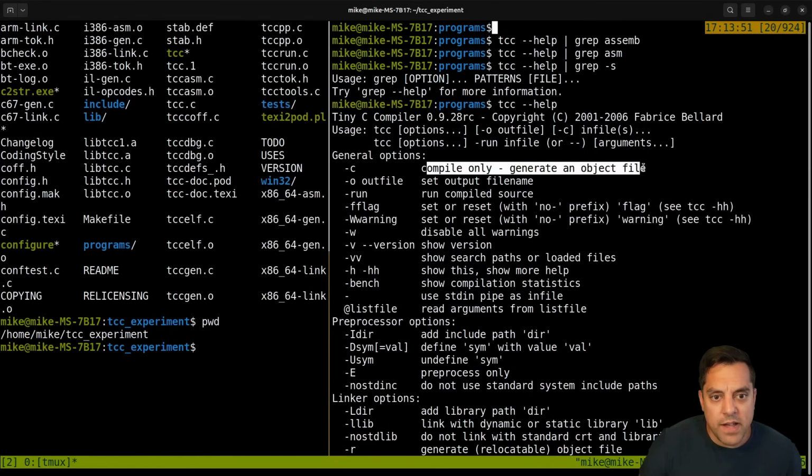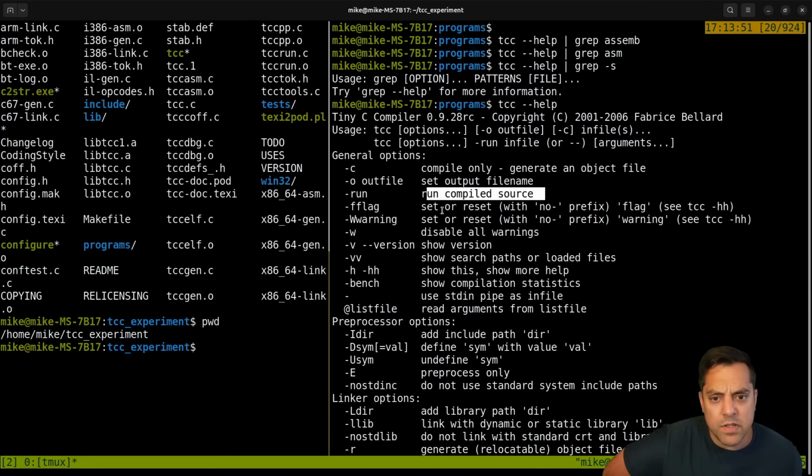Let's see here. Compile only. It generates an object file. Output file name. Okay. Benchmark. Okay, so we got some compilation statistics. I wish more compilers had more stuff on this. D has -ftrace-time. I'm sure GCC has some similar stuff, but always seeing the statistics is good.